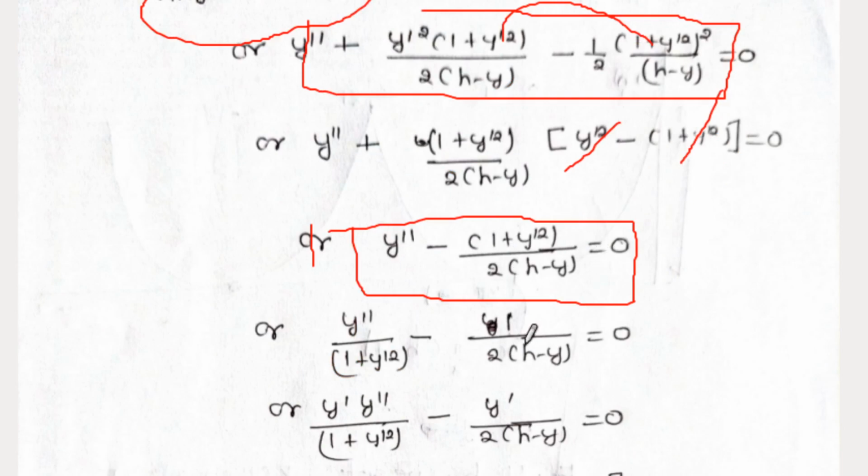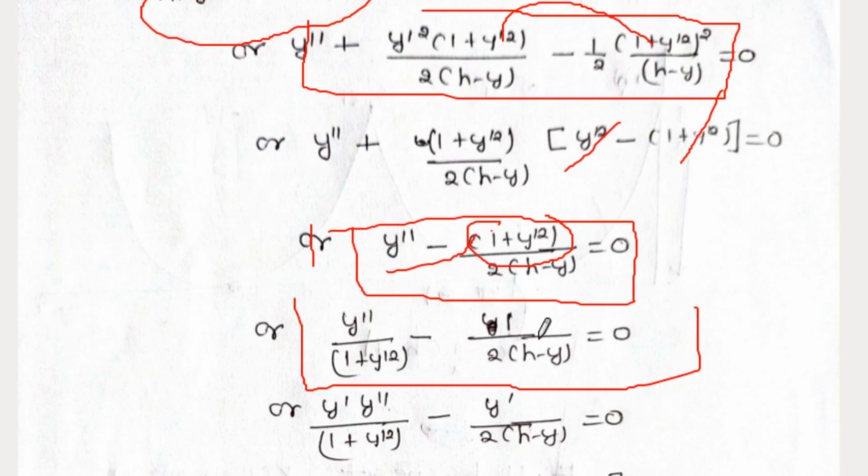It is already very simplified, and now you have to find the expression for y. So the next step, you can divide this term in this expression, so we get this term.